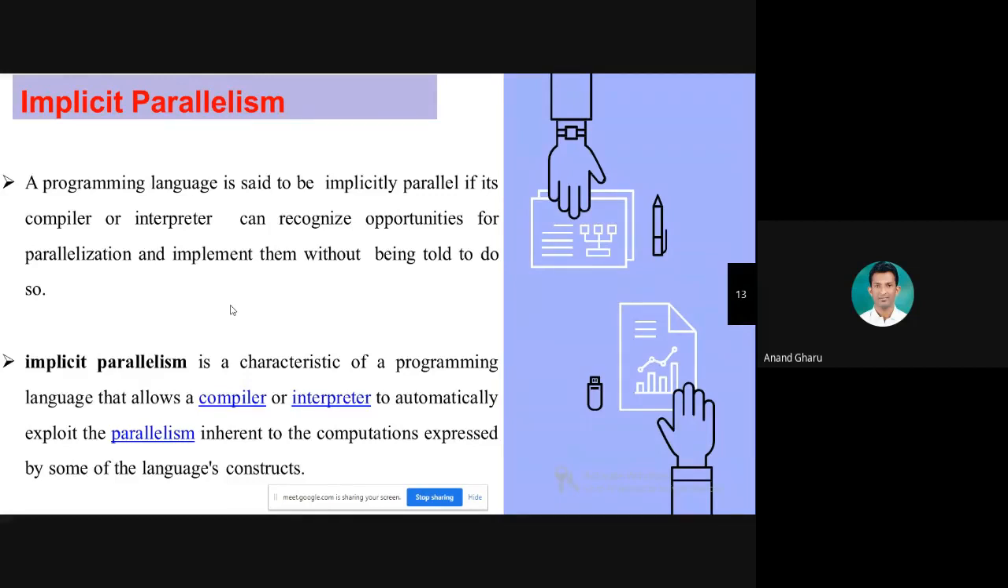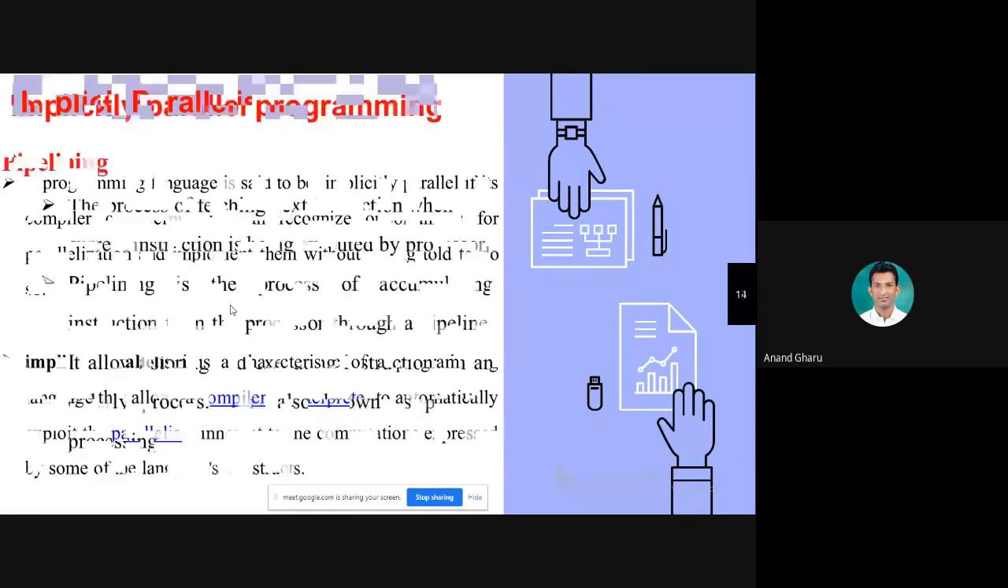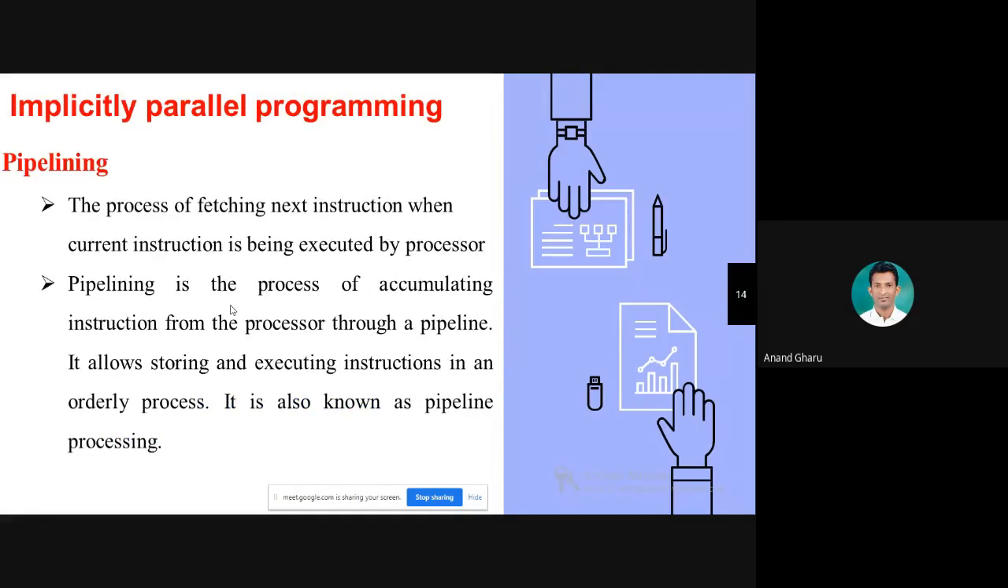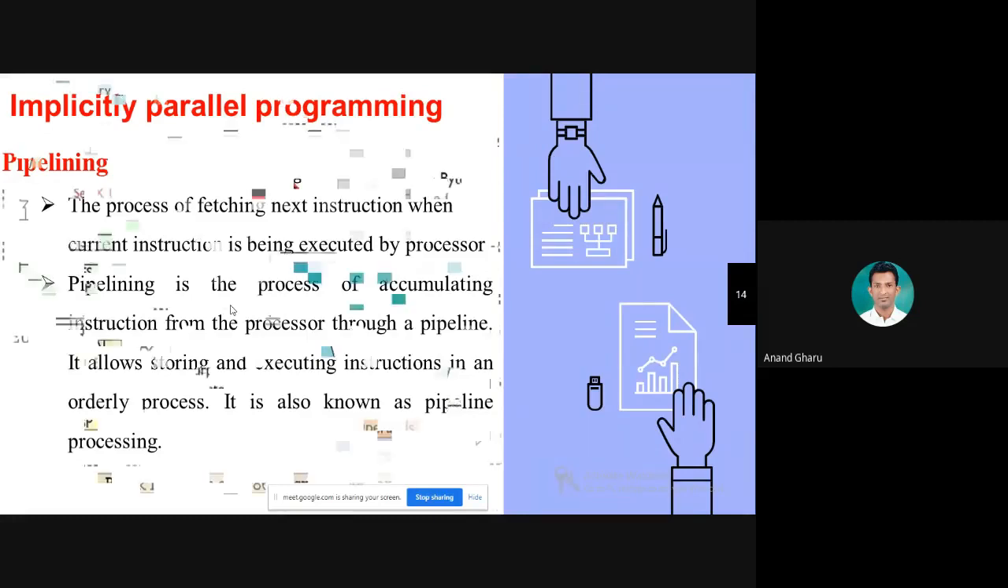relocatable code, which I have already explained to you in the last session. Pipelining. Pipelining is the process of fetching the next instruction when the current instruction is being executed. In the last session, we have already seen the concept of pipelining in detail.